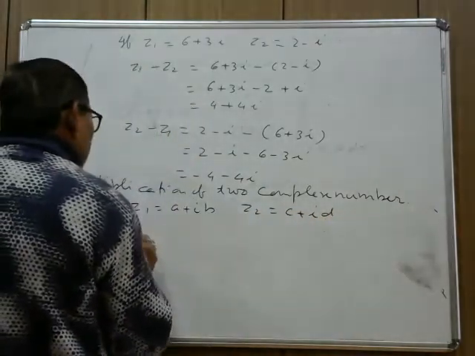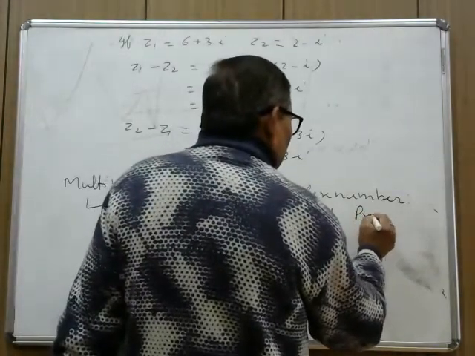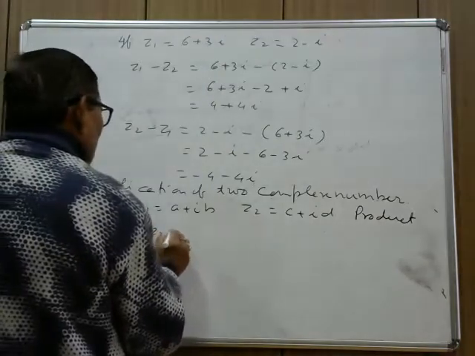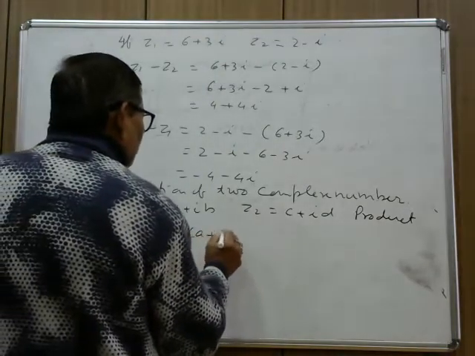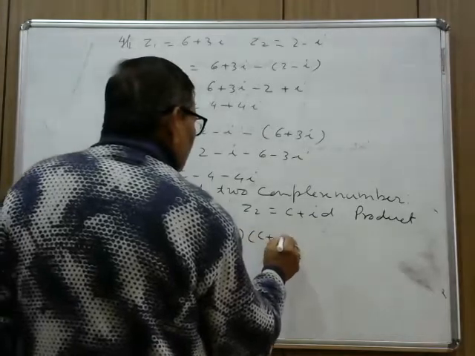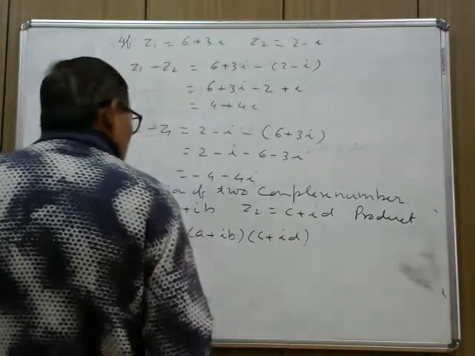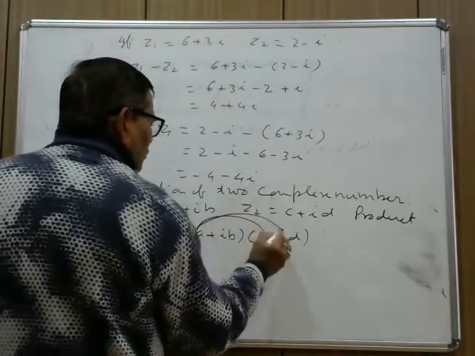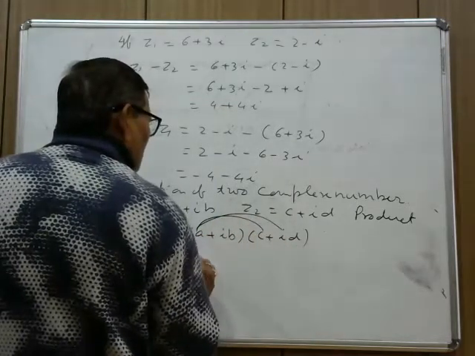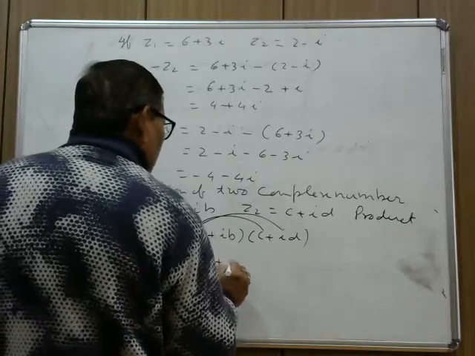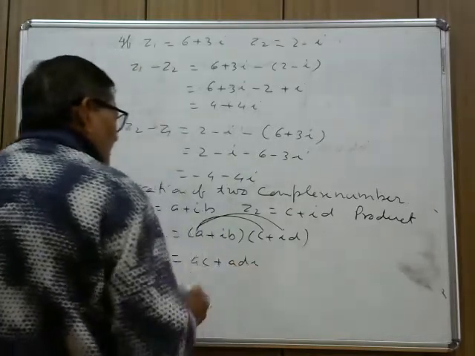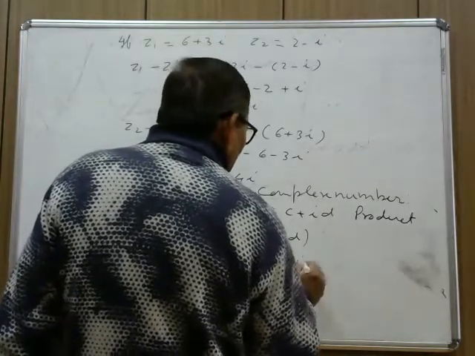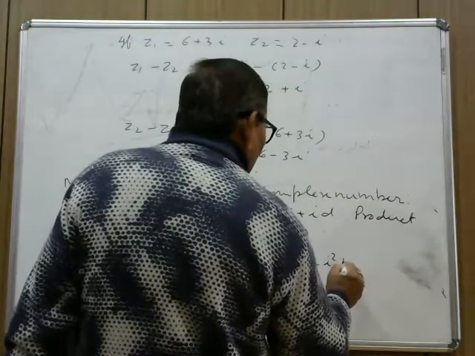Then the product Z1 into Z2 can be written as A plus IB into C plus ID. Term by term multiplication, you multiply A into C, then A into ID, so that is equal to AC plus ADI, then plus BCI, then plus I square BD.